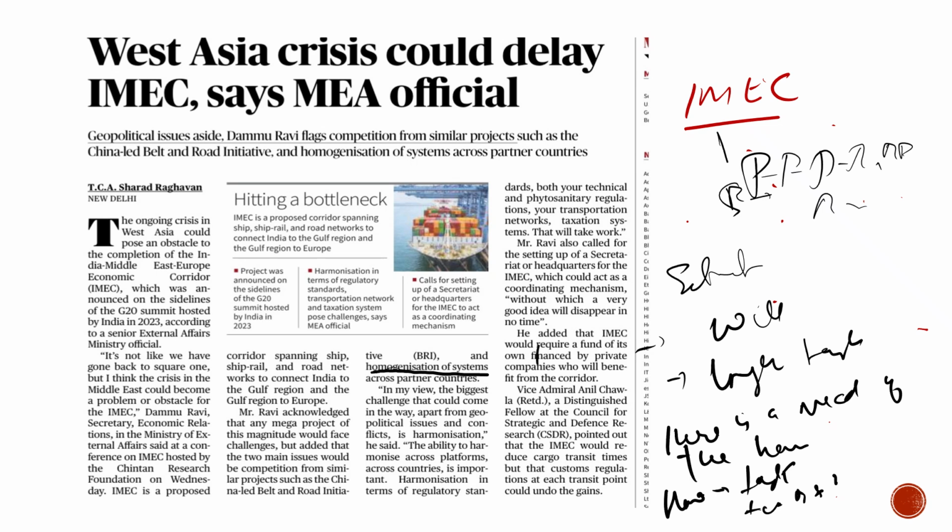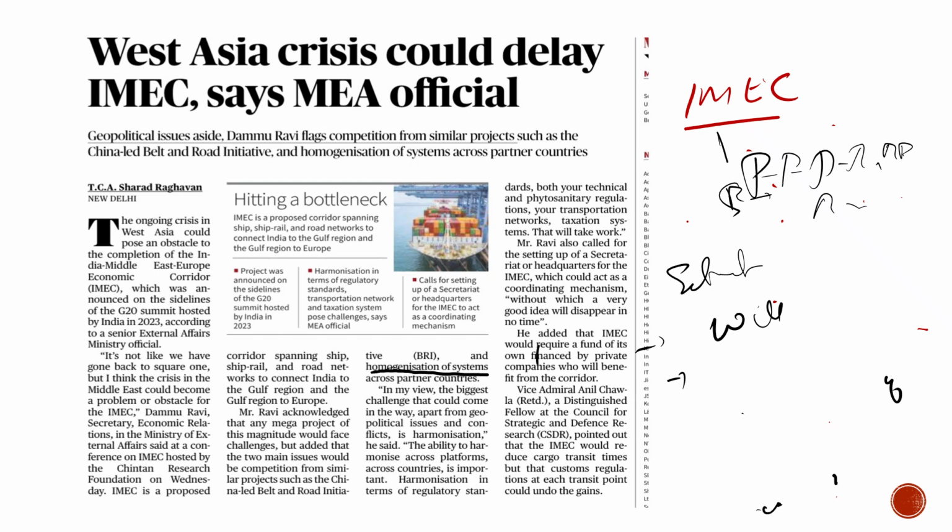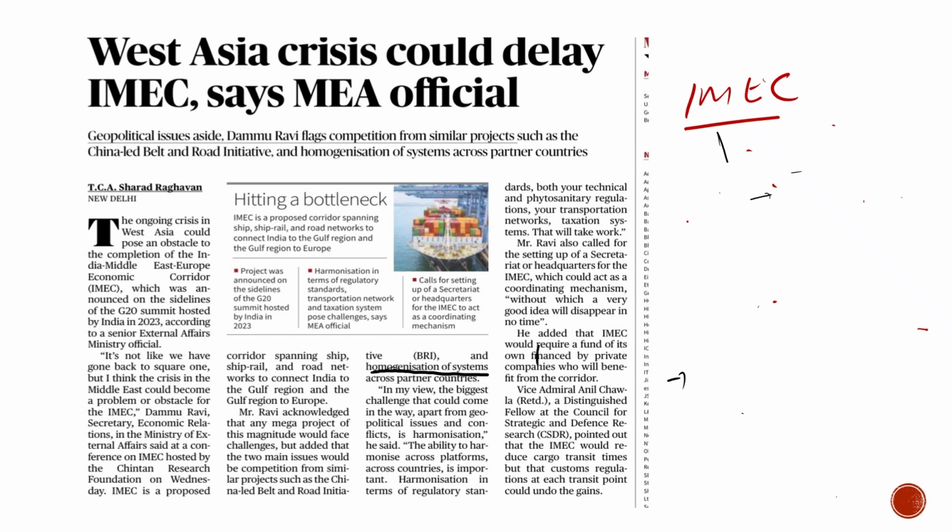Now about IMEC, when it was introduced or discussed: the India Middle East Europe Economic Corridor was announced on the sidelines of the G20 summit 2023, which was hosted in New Delhi, India.